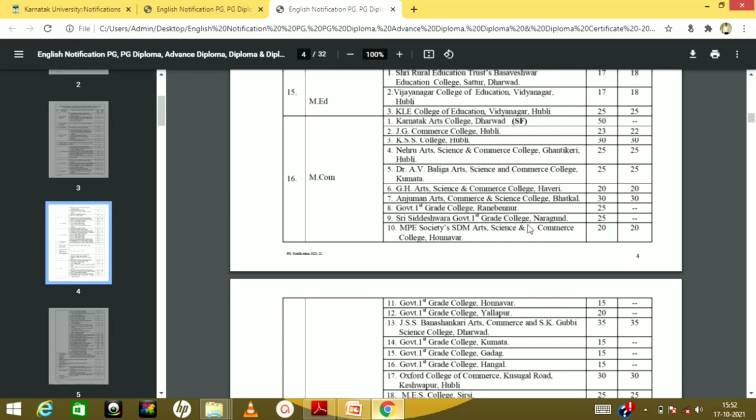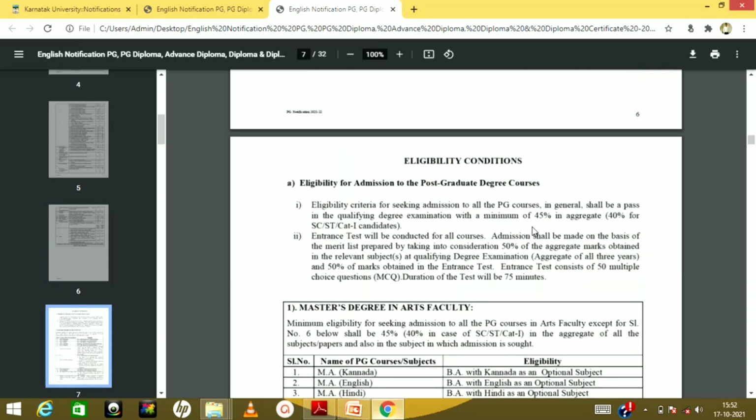Now coming to the eligibility criteria, any student who wants to take admission in a PG course, we are talking about MCOM, needs to score a minimum of 45% in aggregate in their UG, and for category students it is 40%. So if you have crossed 45% aggregate in all the semesters, then you can apply for the MCOM course. And they say that the merit list of the MCOM is going to be on the basis of the entrance exam, which will be taken at 50%, and 50% will be your UG marks.